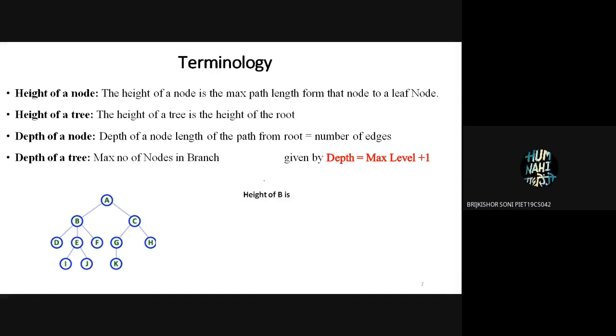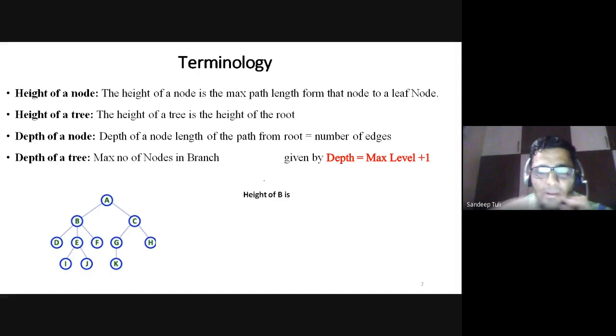Height of B is 3. B to E, E to I, J. So it will be 3, sir. Can anybody else want to try?